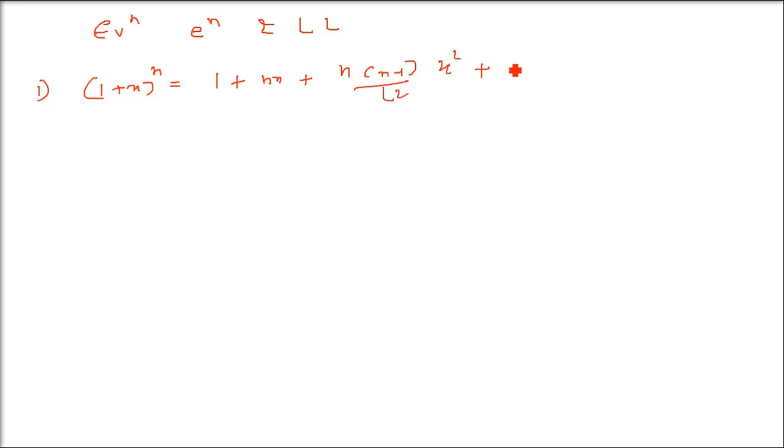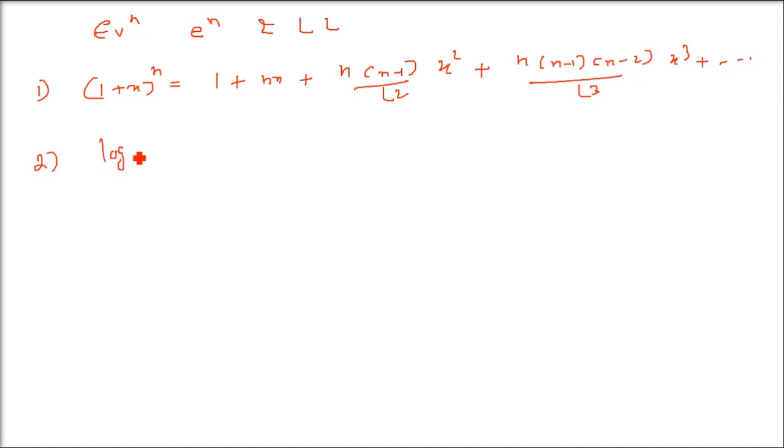Now coming to the evaluation of exponential and logarithmic limits. Here we will use the expansions, so they should be known. Then only you will be able to solve this. You don't need to learn them by heart, but still you need to know a bit about this. For example, (1 plus x) to the power n. We'll use the direct result, but just have an idea about this. It is 1 plus nx plus n(n minus 1) by factorial 2 x square plus n(n minus 1)(n minus 2) by factorial 3 x cube plus n(n minus 1)(n minus 2)(n minus 3) by factorial 4 x to the power 4, like this. This will go on.